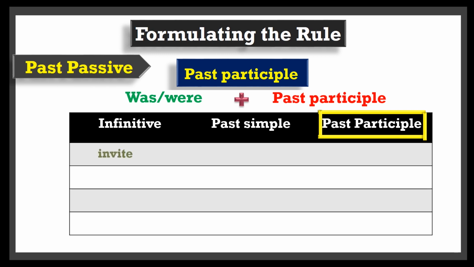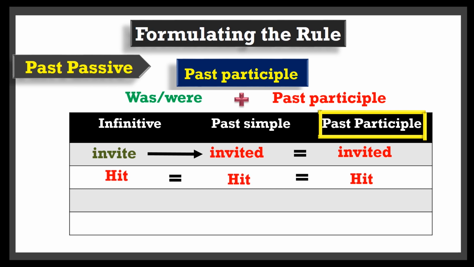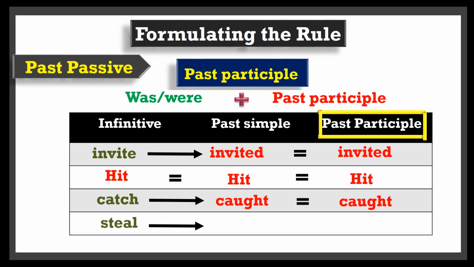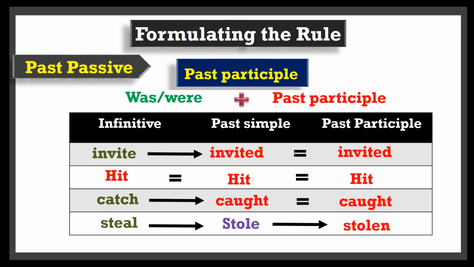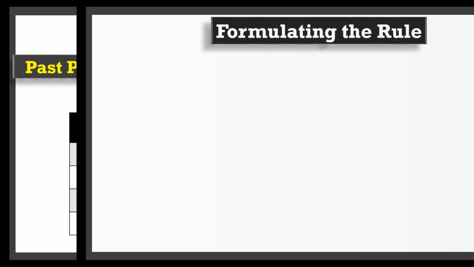As for the regular verbs, the past participle is the same as the past simple, as with invited. Some irregular verbs such as hit, it takes the same spelling all the time. Other verbs like catch have got the same form in both past simple and past participle. With steal, however, the past participle is slightly different from the past simple. Here we have stole and stolen.